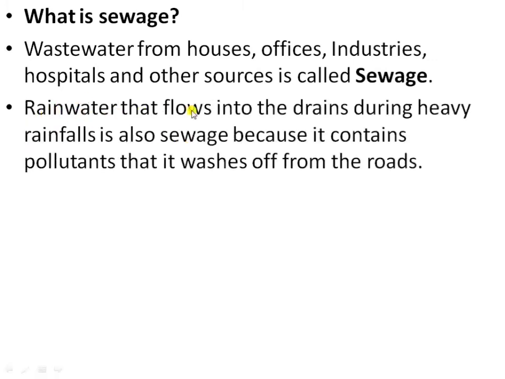Next, the rainwater that flows into the drains during heavy rainfall is also sewage because it contains pollutants that are washed off from the roads. This water gets contaminated because of the pollutants present on the roads.